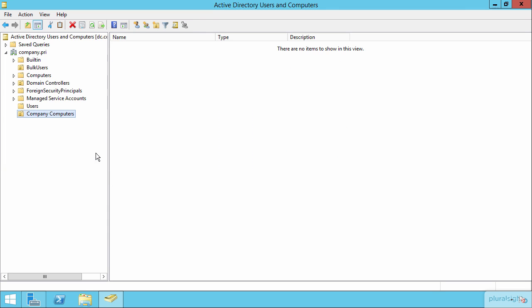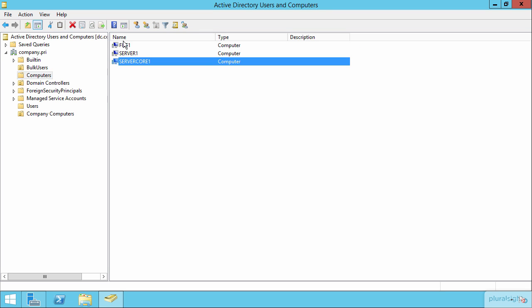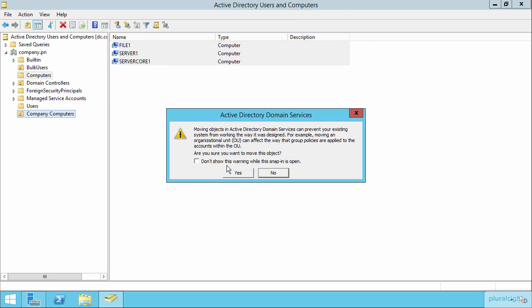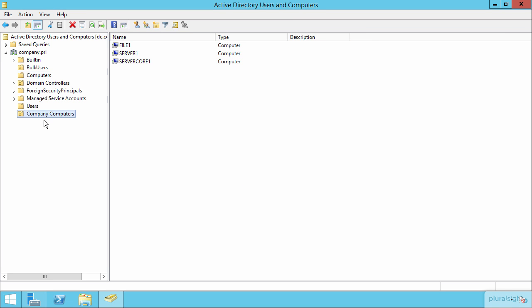But when I create that OU, notice how this Company Computers OU now has the little box next to it. And I can then take my servers, if I wanted to, from the default computers container and then move them over here into the Company Computers organizational unit so that I then could enjoy all the extra features and benefits that I get out of being a full organizational unit as opposed to a container. Now you may be asking, okay, well, what are those extra things? The biggest of which is the ability to assign group policy to this container.